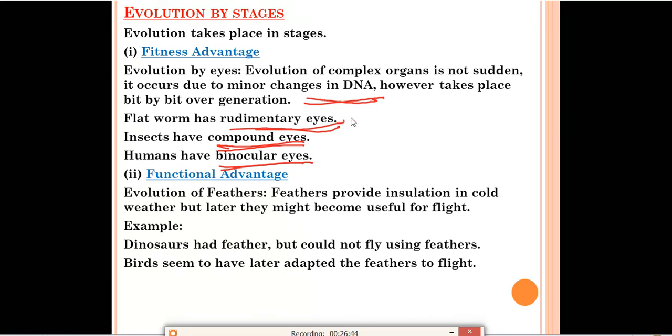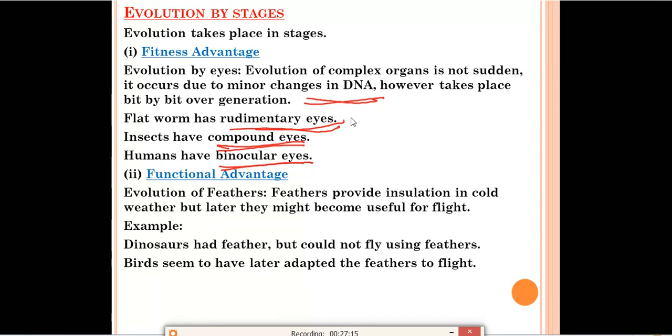Next one is functional advantage: evolution of feathers. Feathers provide insulation in cold weather, but later they might become useful for flight. We know that feathers have different functions in different organisms. Previously, the feathers provided warmth to organisms living in cold weather. They were used for insulation, but after that they became useful for flying.